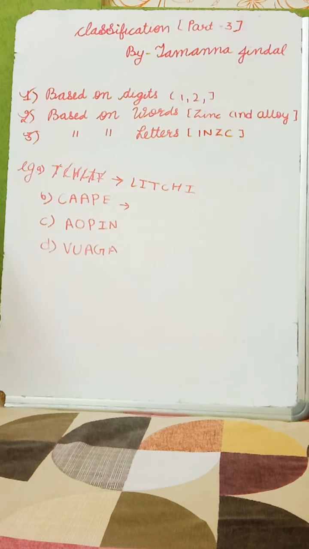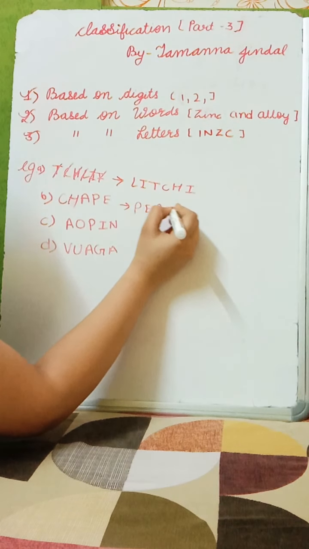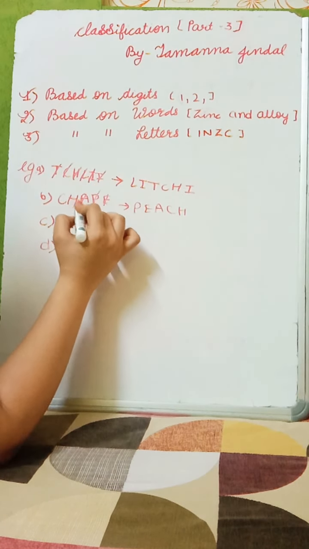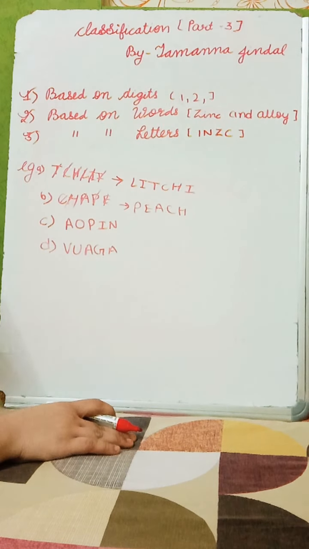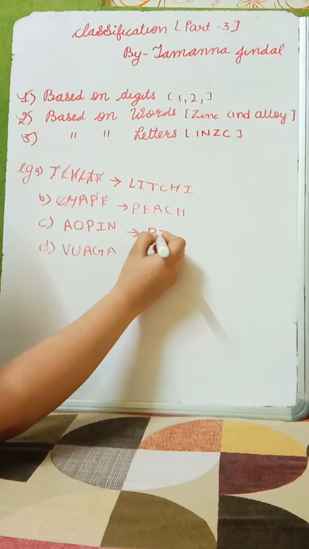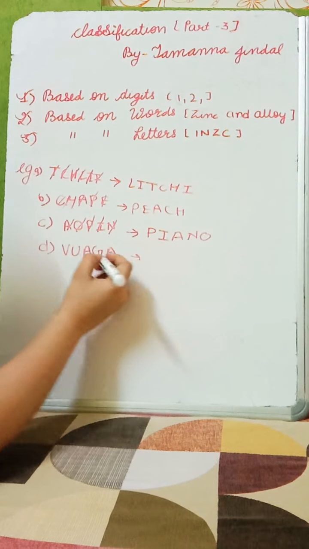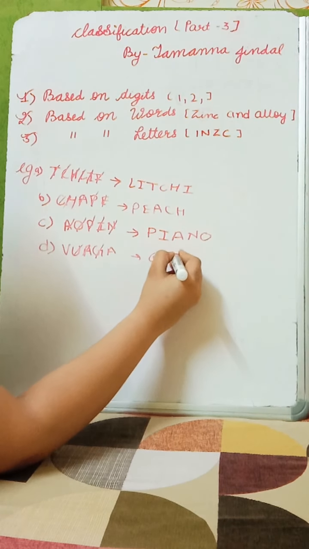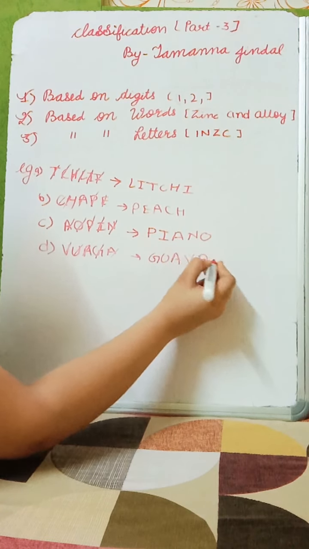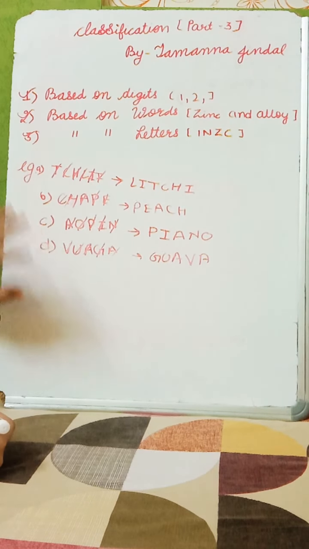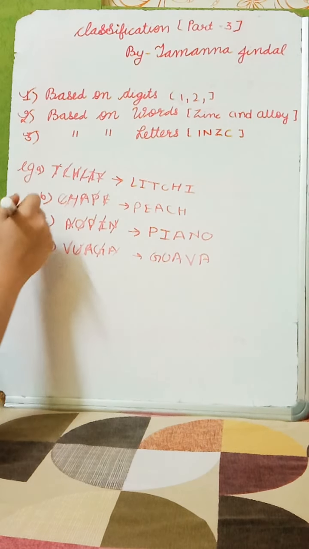You can think what we can make using these letters. Can you think? Comment in the comment box. Hope you have done it. It will be peach. P-E-A-C-H. Yes, we have used all the letters. In the next, it will be piano. If you see, P-I-A-N-O. In the next it will be guava. Now what you are seeing here, lychee, peach and guava are fruits. But piano is a musical instrument. Means piano is the odd one.